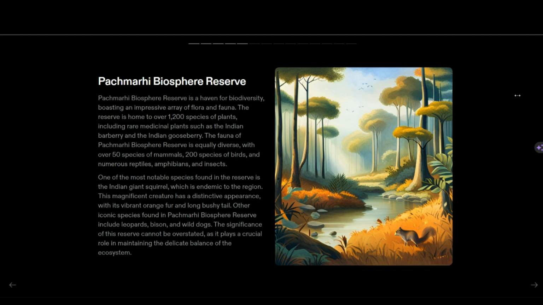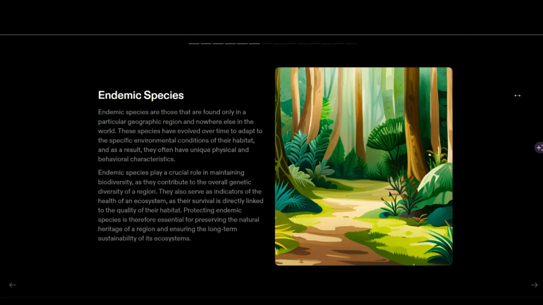The next is flora, fauna and endemic species. Take the Pachmarhi biosphere as an example. They have teak, jamun, sal, mango, and Arjun as flora, whereas cheetah, wolf, leopard, barking deer, blue bull, and wild dog are examples of fauna.